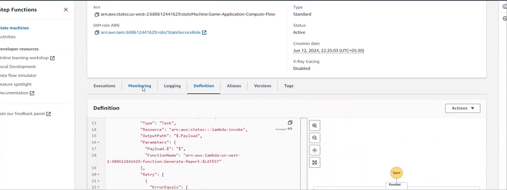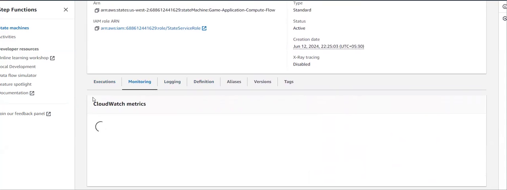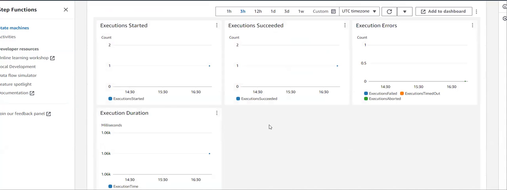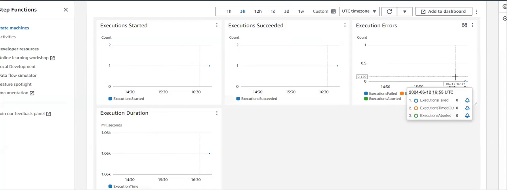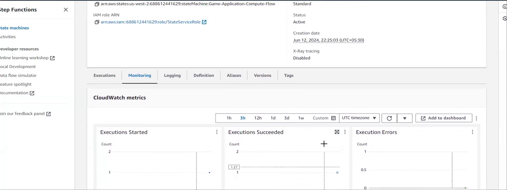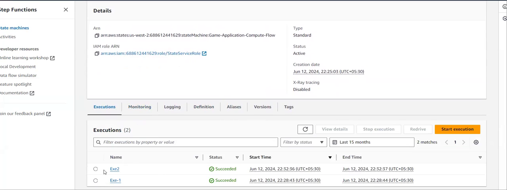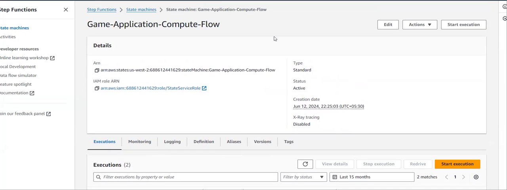Yes. So we can even monitor the execution metrics under this monitoring. You can see it was loading. You can see how many times we have executed successfully. Those all will be available here, and execution duration, started time, errors. So those all you can see from here. And whatever the executions that you provided, those all also visible from here. So like this, you can manage your step function by using state machines, and you can manage all your Lambda functions, not only Lambda functions.